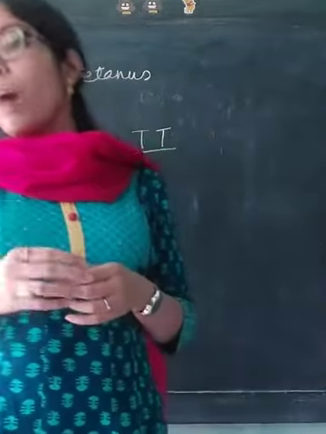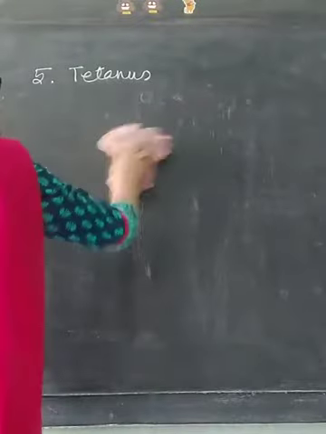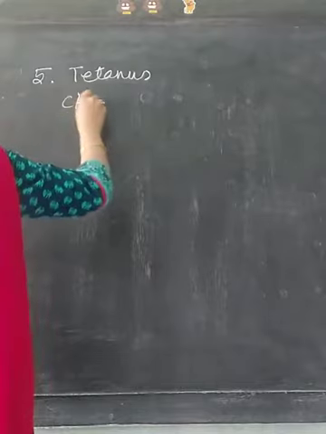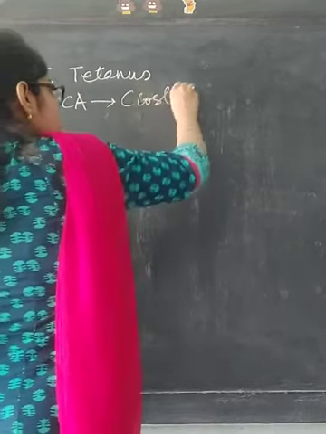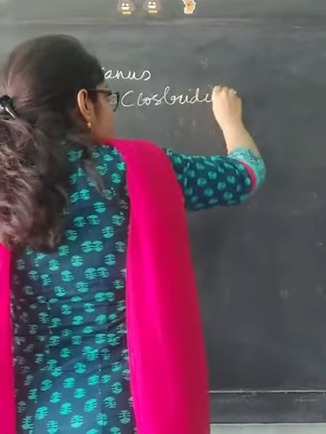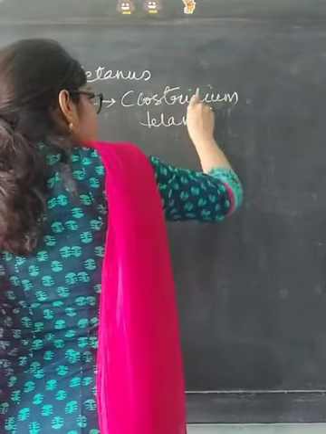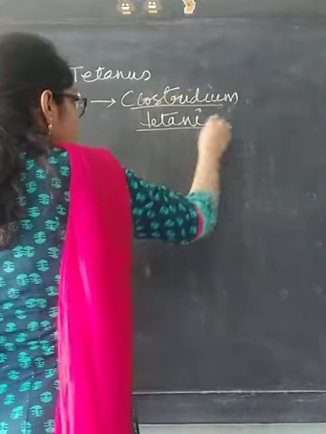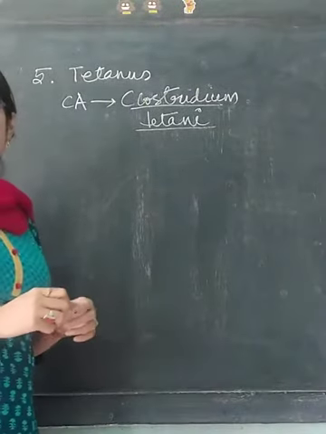Now coming back to the book, it is a serious disease of man caused by Clostridium tetani. So the causative agent of tetanus is Clostridium tetani. Underline it because it is a scientific name. It is the causative organism or the pathogen of the disease tetanus.